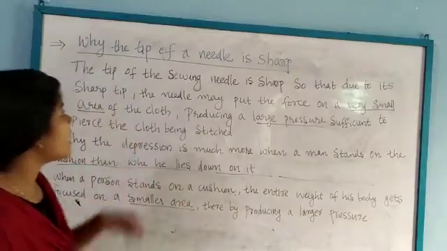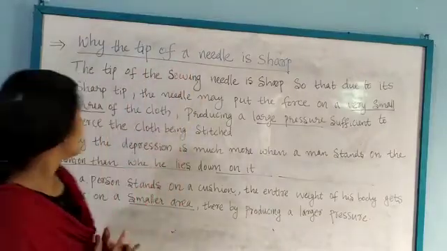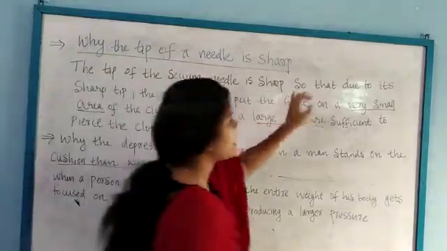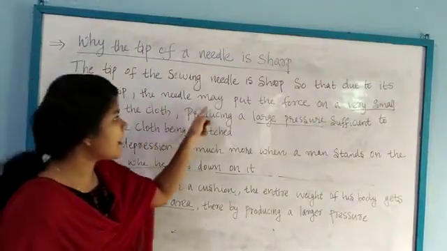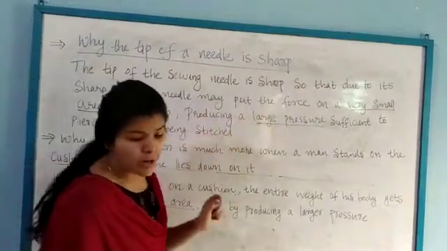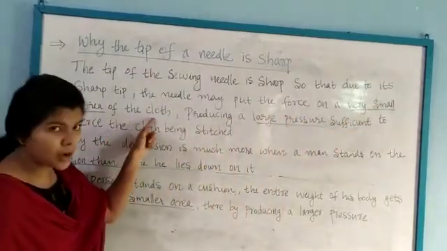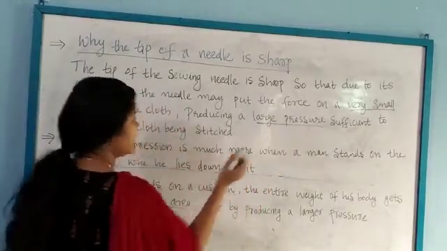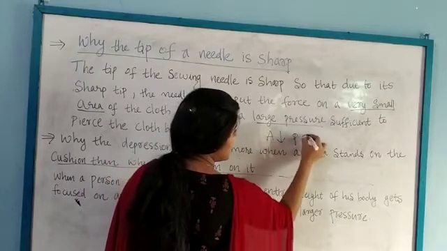The next one, why is the tip of a needle sharp? So that due to its sharp tip, the needle may put the force on a very small area of the cloth, producing a large pressure. Here the area is small, then the pressure will be greater.